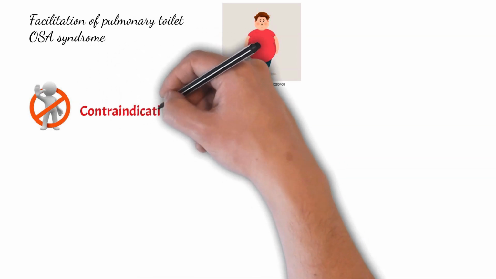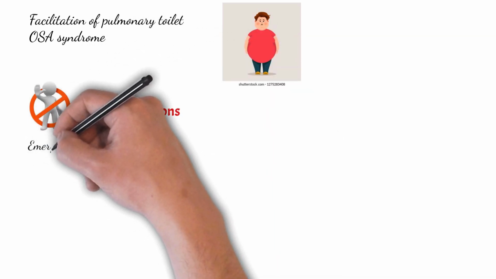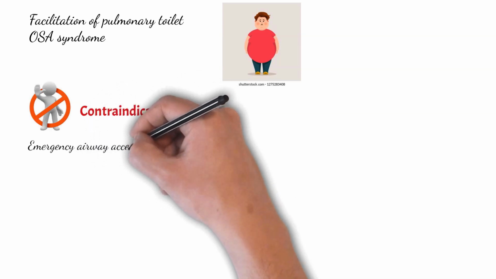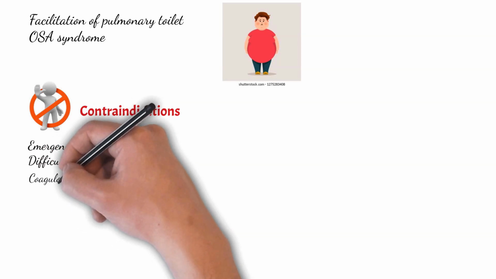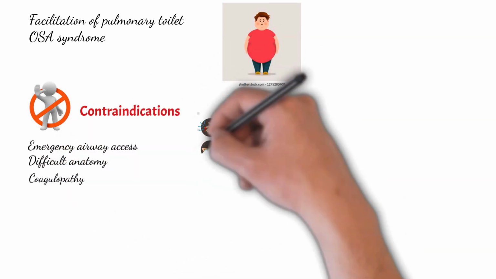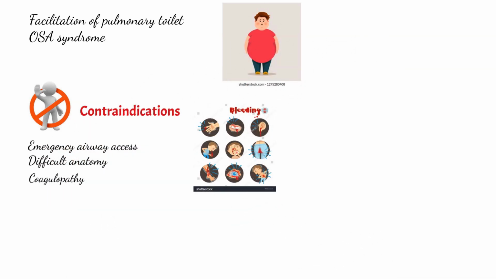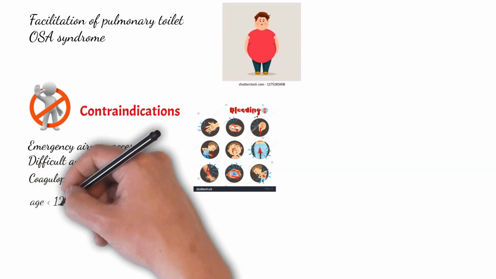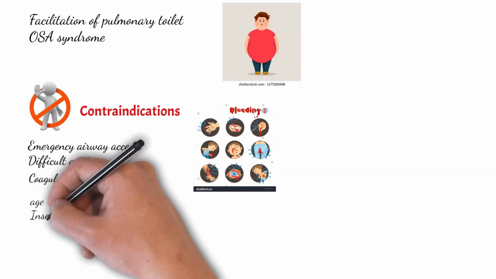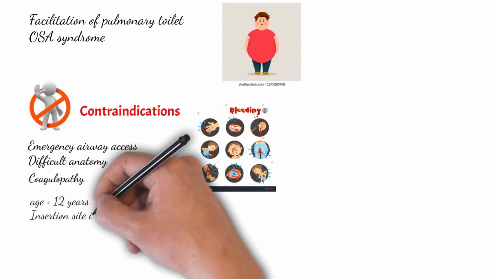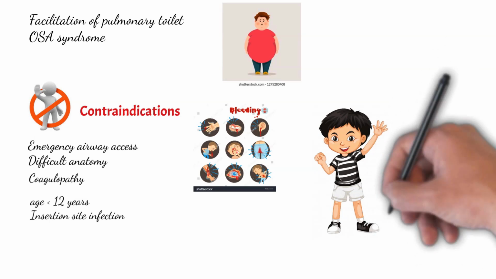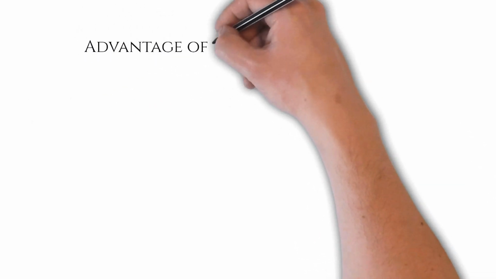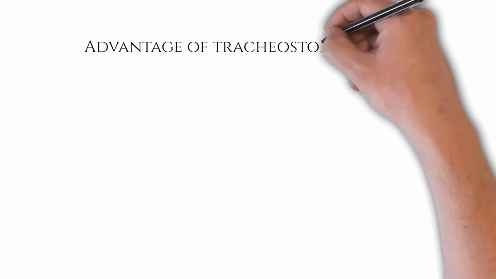Now, what are the contraindications of having a tracheostomy? When there is an emergency airway access, difficult anatomy, coagulopathy, children less than 12 years of age, patients having bleeding diathesis, and when there is insertion site infection, all these are the contraindications in which the tracheostomy should be avoided. In children, the anatomy is different, so tracheostomy should not be done.